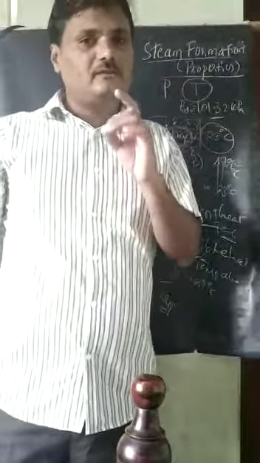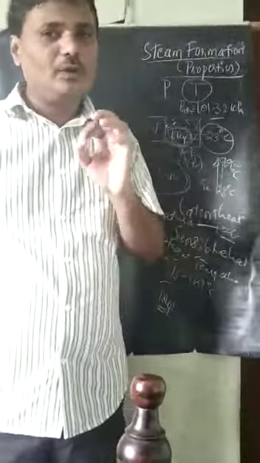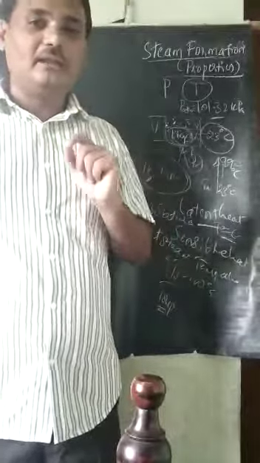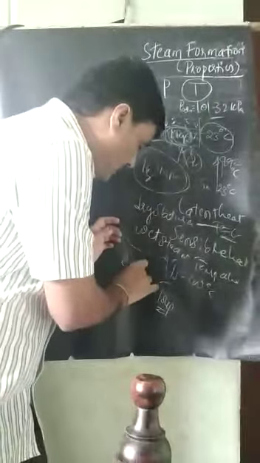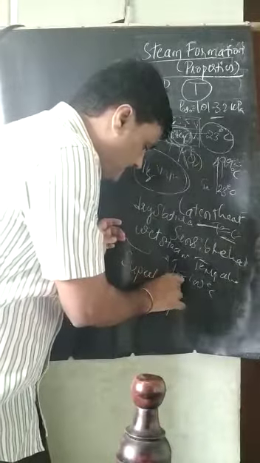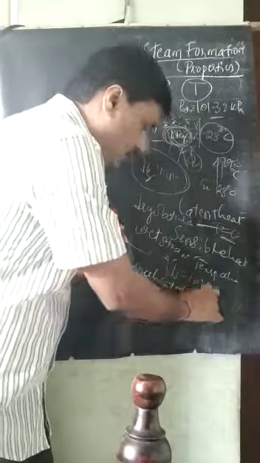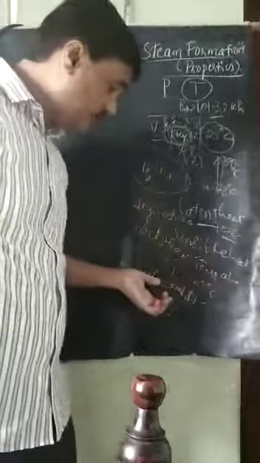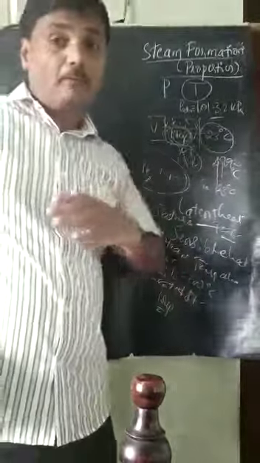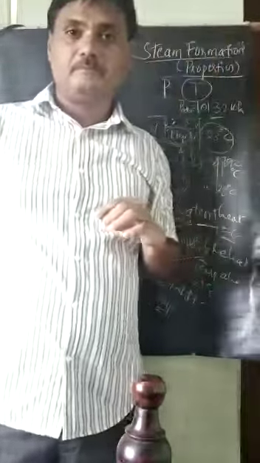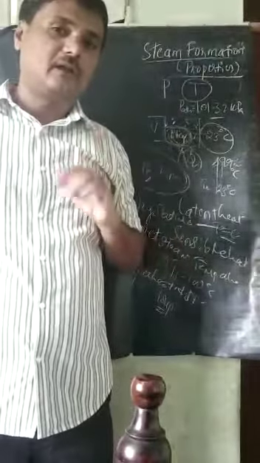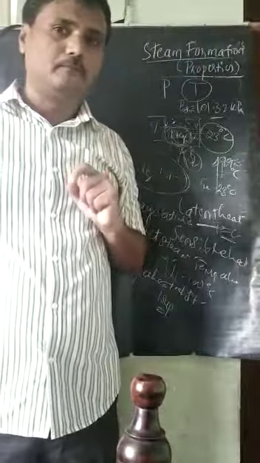Then the steam is called not only dry saturated steam but superheated steam. We increase the temperature above the saturation temperature, so it is called superheated steam.